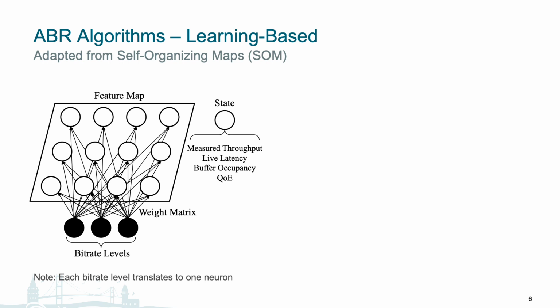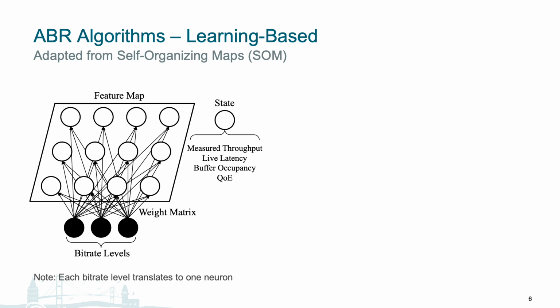For our learning-based algorithm, we adapt from the idea of self-organizing maps, which is generally used as an unsupervised classification algorithm. The general idea is that the neurons would, as the name suggests, self-organize across the feature map, such that each state would be appropriately classified under a certain neuron, which represents a certain label. This neuron is selected as the closest neuron to the state by Euclidean distance on a feature map. The neurons move as the video streams and provides new data points to learn from.